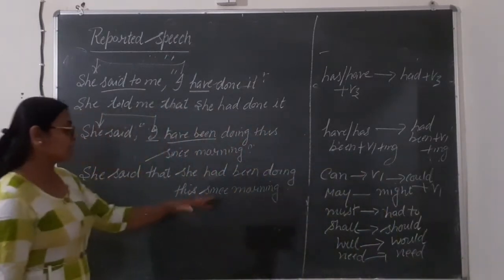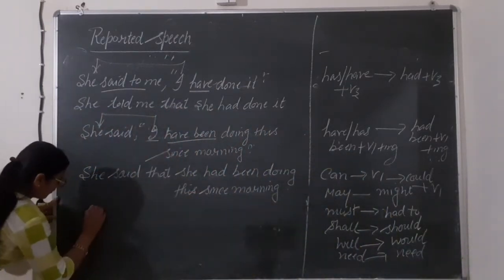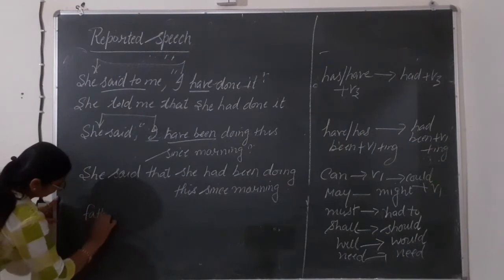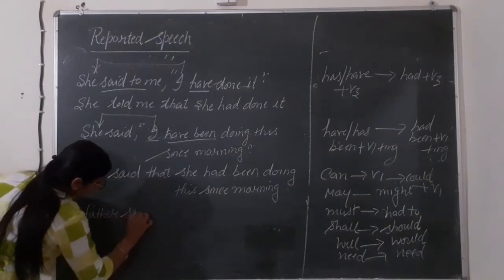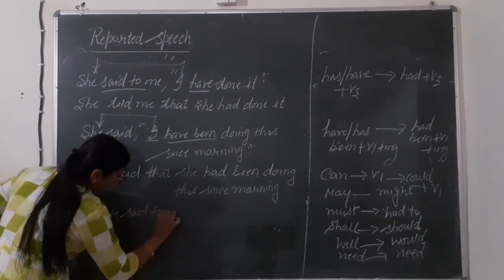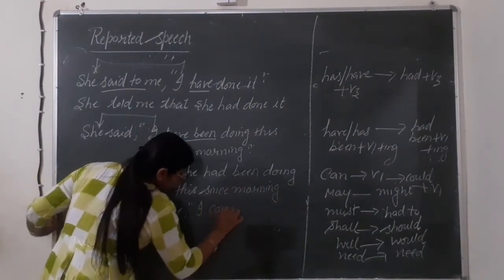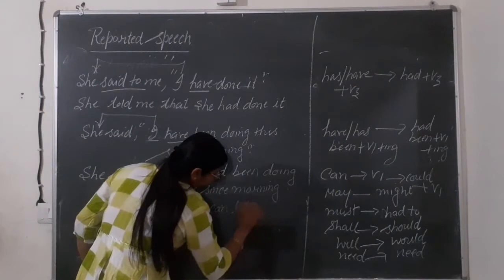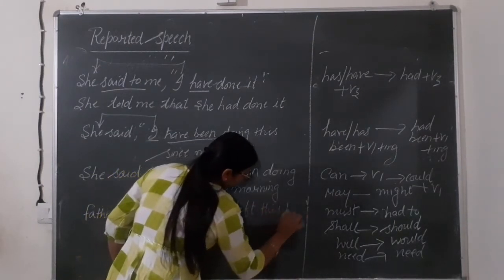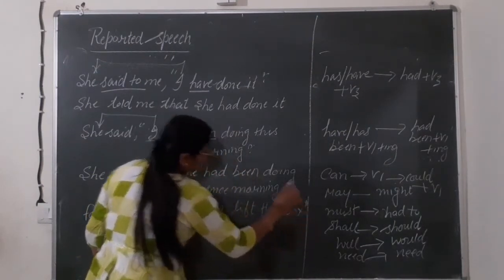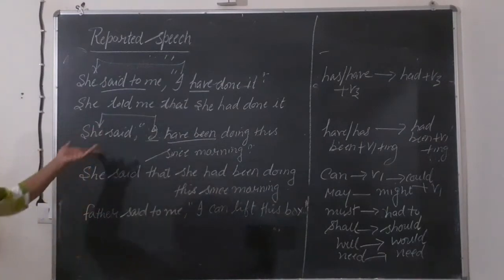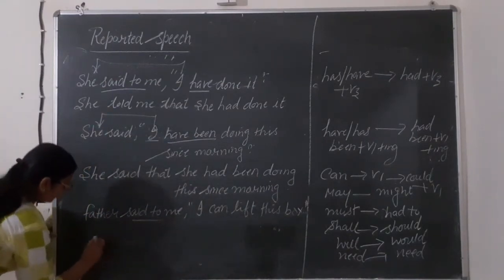Okay, let's see one more example of this also. Father said to me, I can lift this box. How we will do this? In the same way as we were doing this, first we will change this.